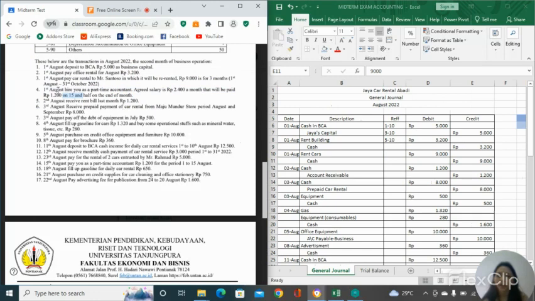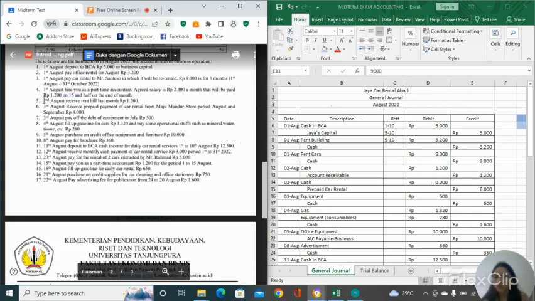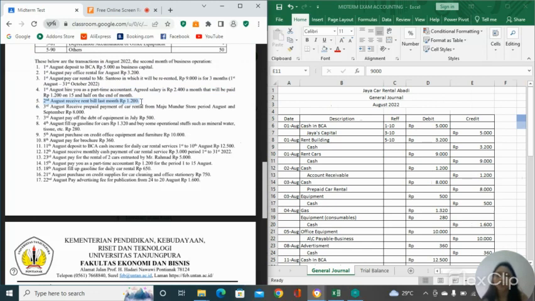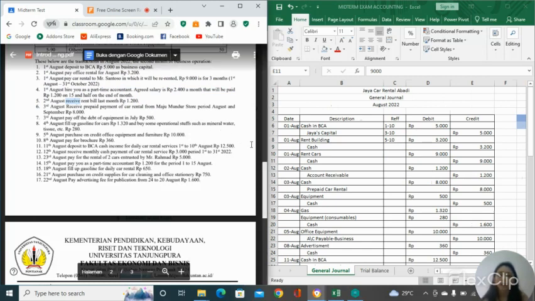So next we move to 2 August: received rent bill last month, 1,200. It says received. When we receive, it means our cash is increased, so it's going to be debit. When we do a general journal, debit is always first and credit is second.